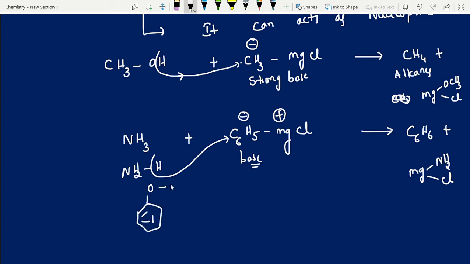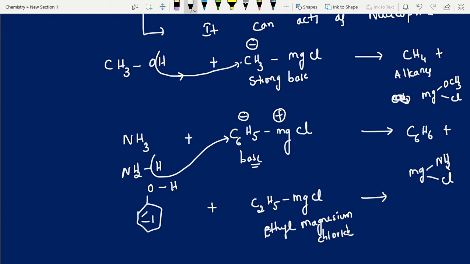Phenol with C2H5MgCl, ethyl magnesium chloride, treated with phenol. What is the product? What is the name of this compound? Ethyl magnesium chloride. Okay. What about this one? Yes, phenol. So, can you try? What is the product here, students?